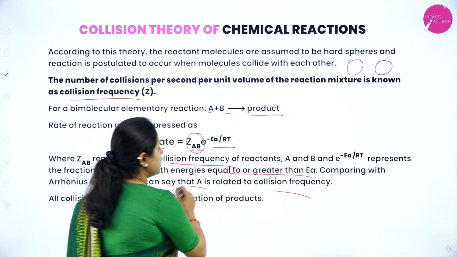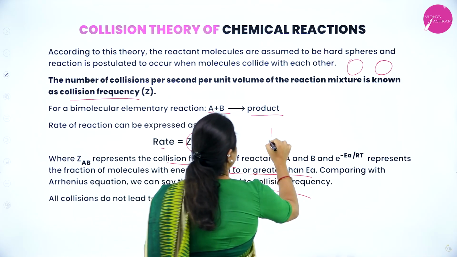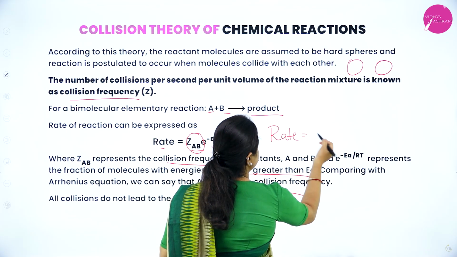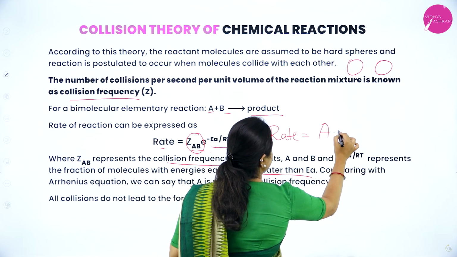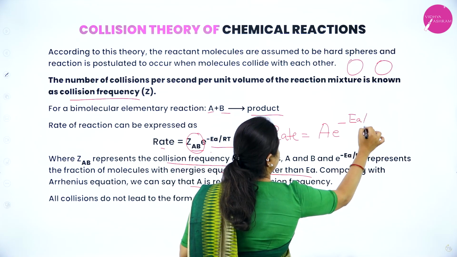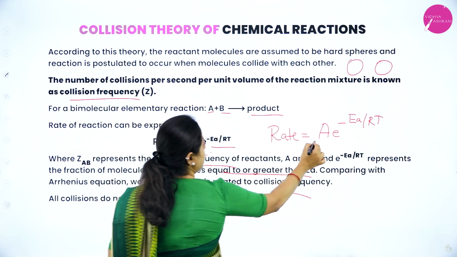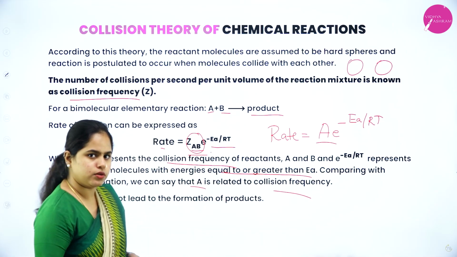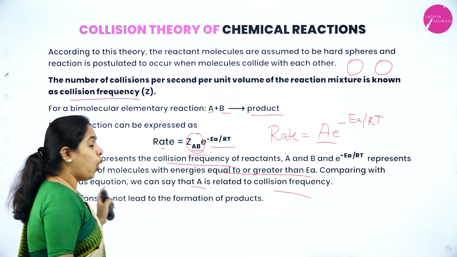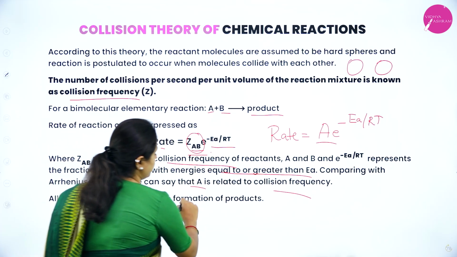The Arrhenius equation was rate constant equals A into e to the power minus Ea by RT. So comparing these two equations, we can relate ZAB and A, that is, collision frequency and A.